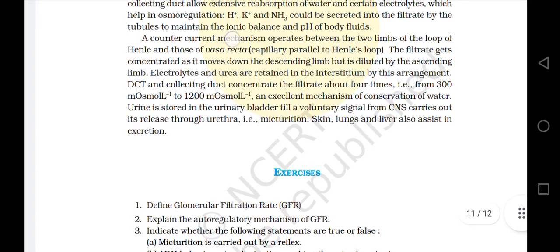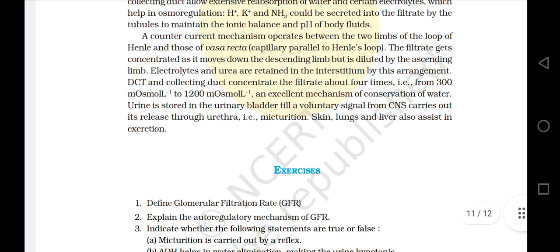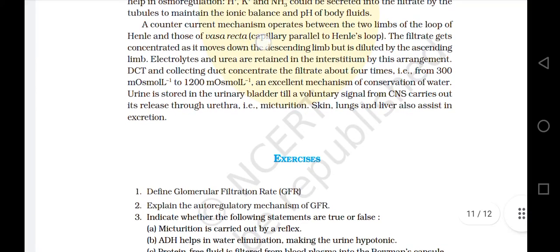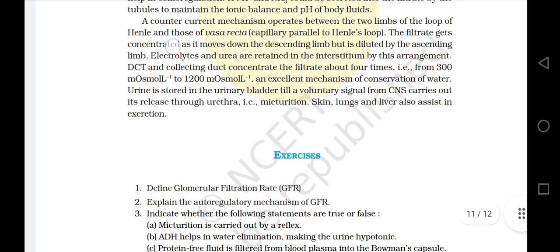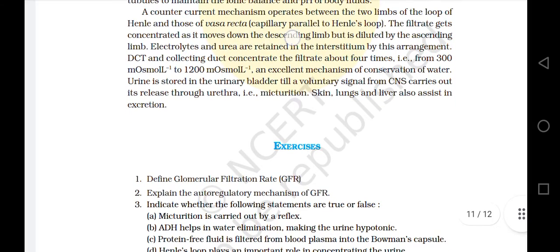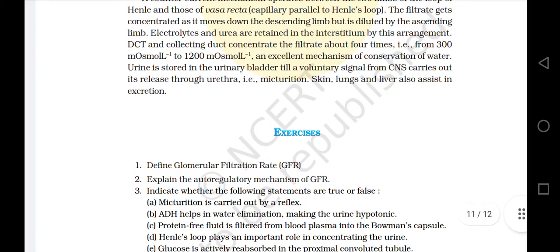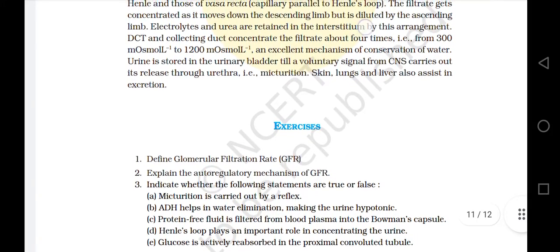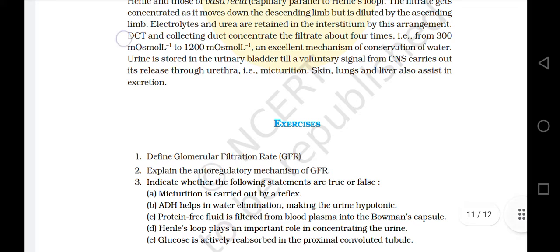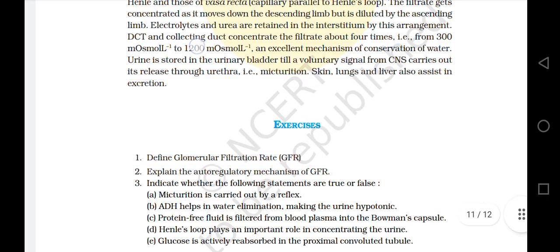A counter current mechanism operates between the two limbs of the loop of Henle and those of the vasa recta, the capillary parallel to Henle's loop. The filtrate gets concentrated as it moves down the descending limb but is diluted by the ascending limb. Electrolytes and urea are retained in the interstitium by this arrangement. The DCT and collecting duct concentrate the filtrate about 4 times, that is from 300 milliosmol per liter to 1200 milliosmol per liter.